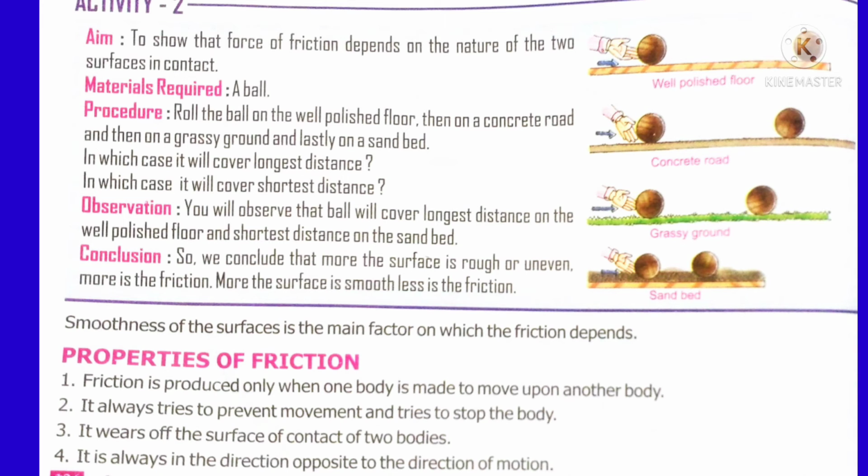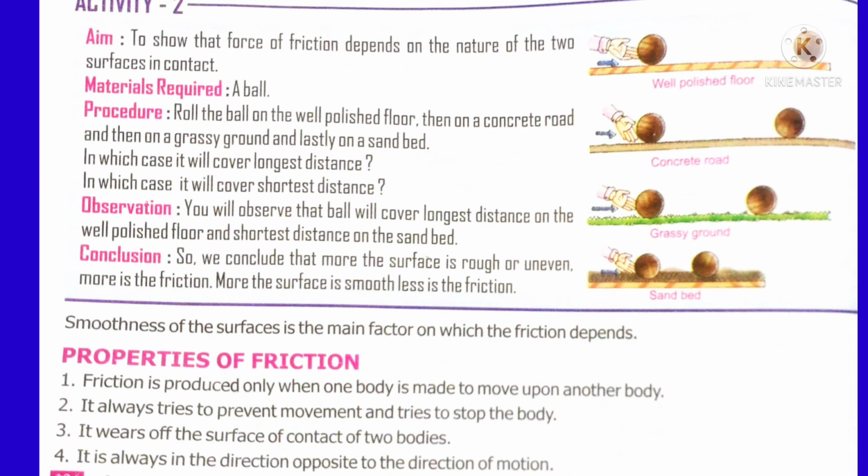Now tell me, in which case does the ball cover a longer distance? Definitely it is the well polished floor. And in which case does the ball stop within a shorter distance? It is definitely on the sandy, unmetalled road. This is because a well polished floor provides less friction, whereas a sandy bed has more friction. That is why the ball stops very soon on the sandy road.